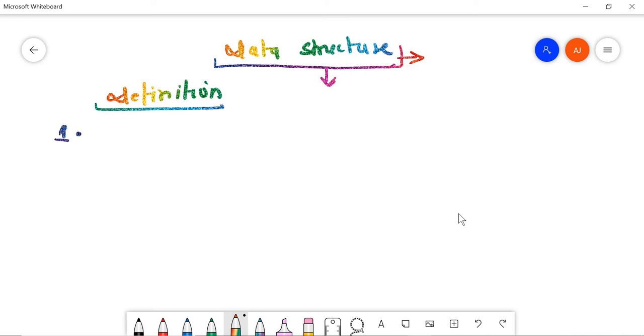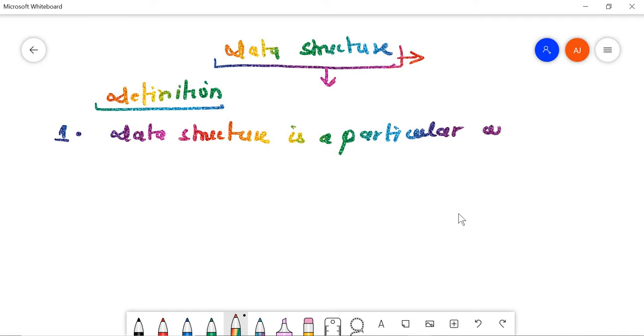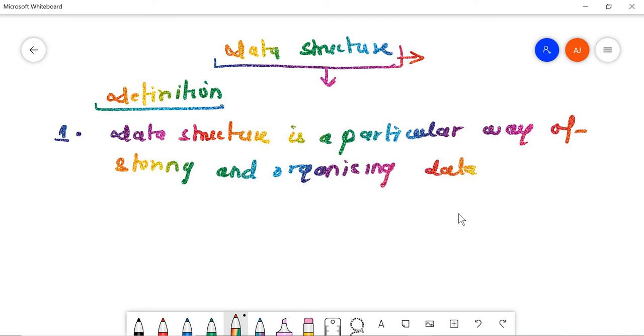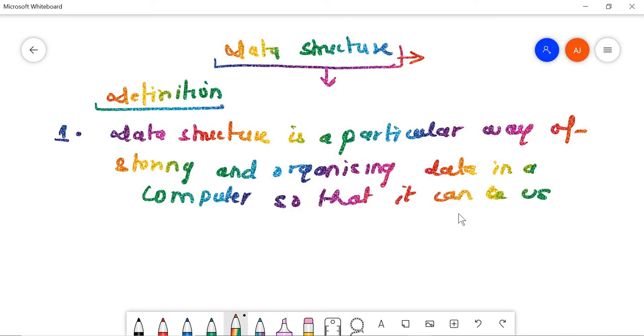In the first way, you can define data structure as: data structure is a particular way of storing and organizing data in a computer so that it can be used efficiently.